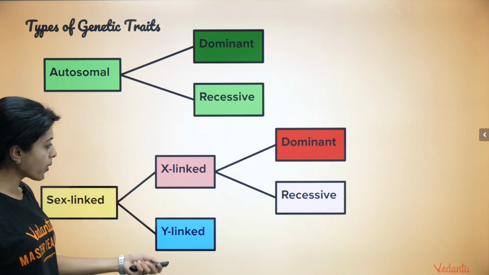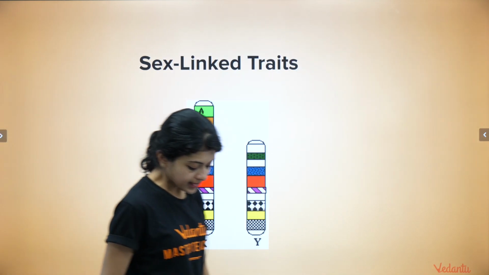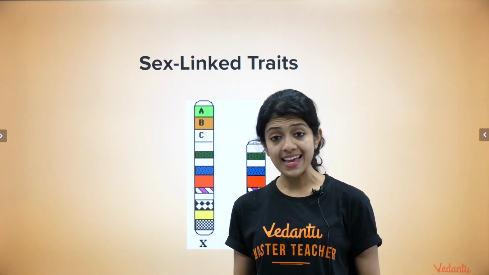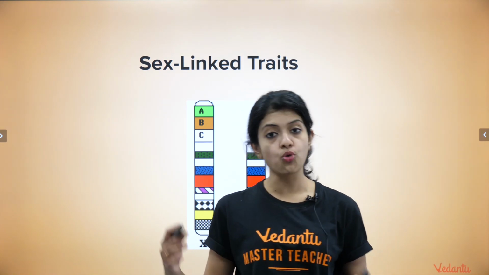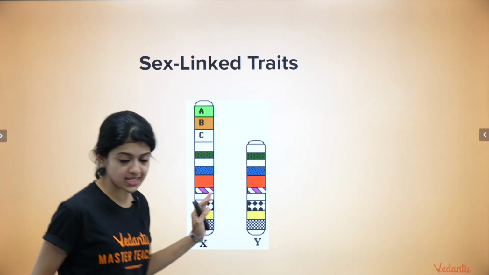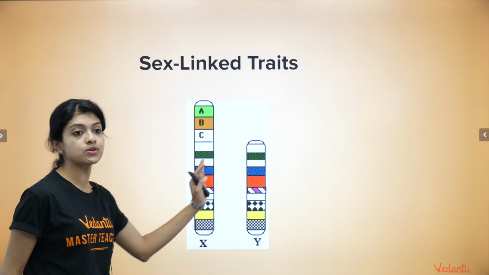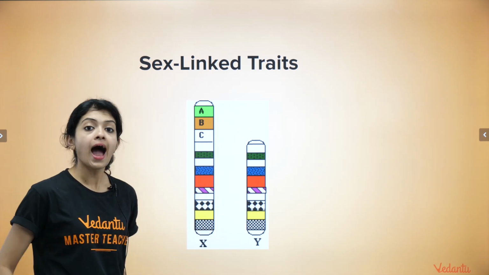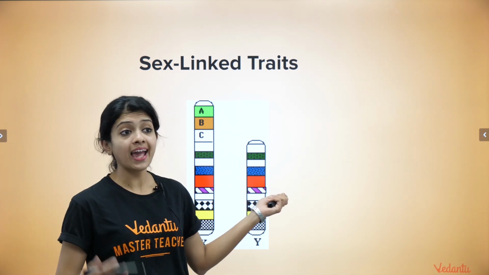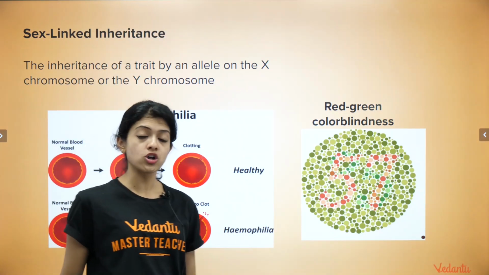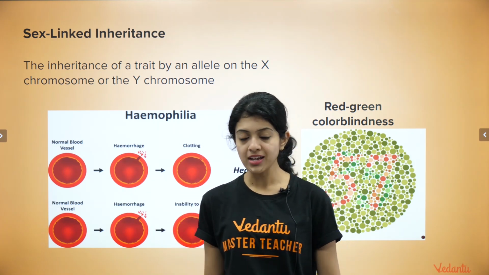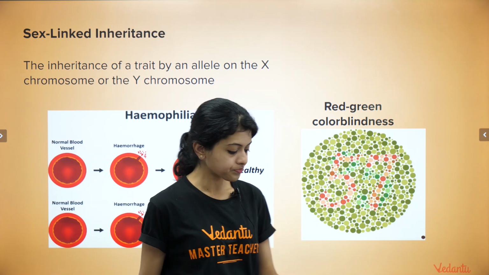Right. Now going forward, this is why, like I said, we call traits sex-linked traits or autosomal traits. Traits whose genes are found on the sex chromosomes, either the X chromosome or the Y chromosome, are described as sex-linked traits, and their inheritance pattern is what we call sex-linked inheritance. We've seen this yesterday, right, with both these examples.